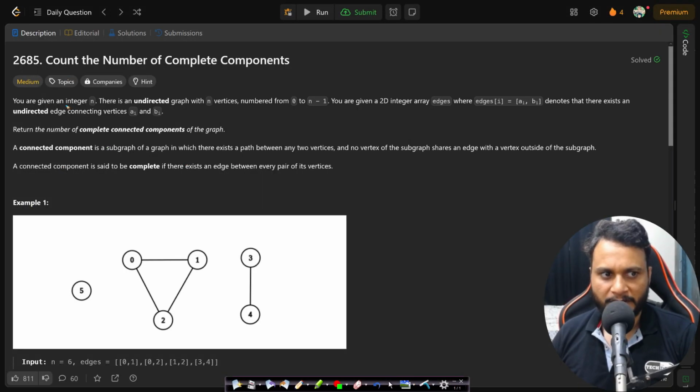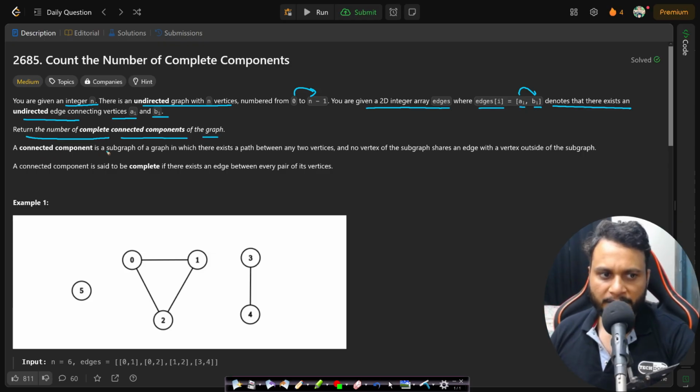In this problem you are given an integer n. There is an undirected graph with n vertices numbered from 0 to n minus 1. You are given a 2D integer array edges where edges[i] is [ai, bi], which denotes that there exists an undirected edge connecting vertices ai and bi. Return the number of complete connected components of the graph.